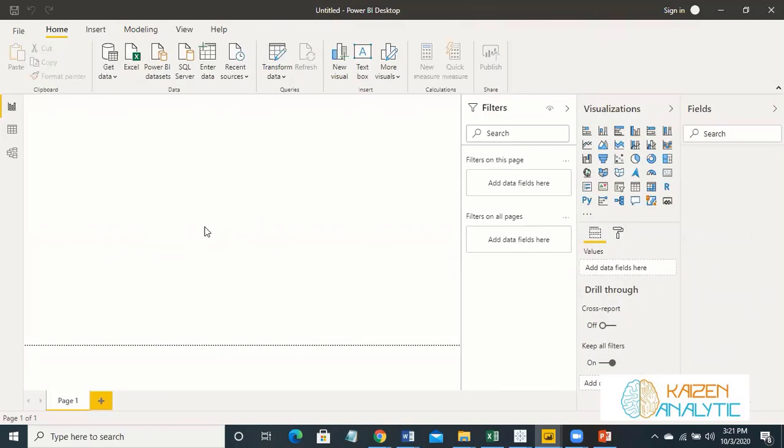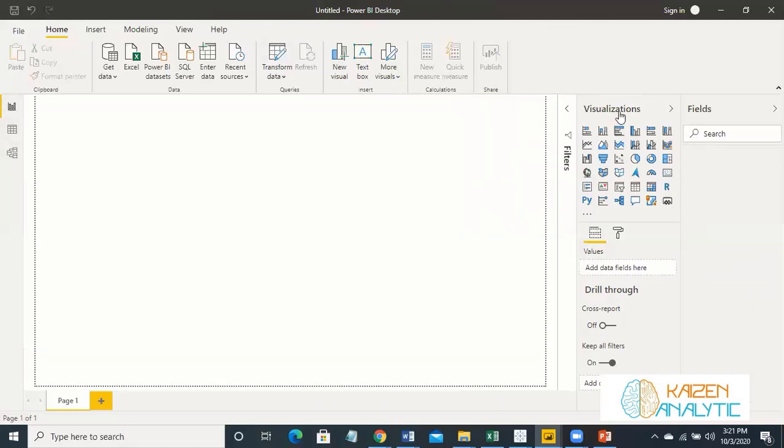So let's start with a blank sheet of Power BI. It is important to know the interface of Power BI. So these are the common ribbons. There are three views. This is a report view, this is a data view, and this is model view. It has filters, it has visuals, it has fields. So first let's import the data in Power BI and let's analyze the expense data.